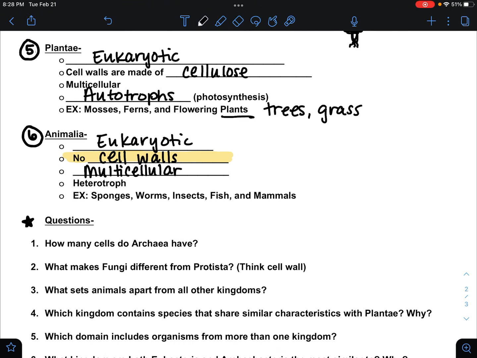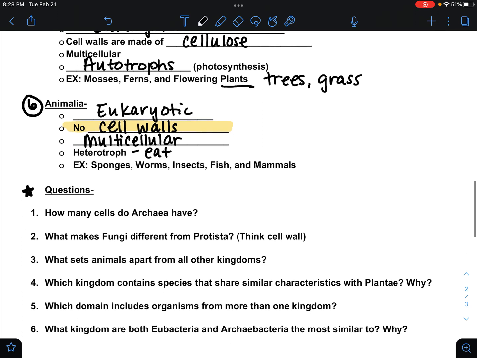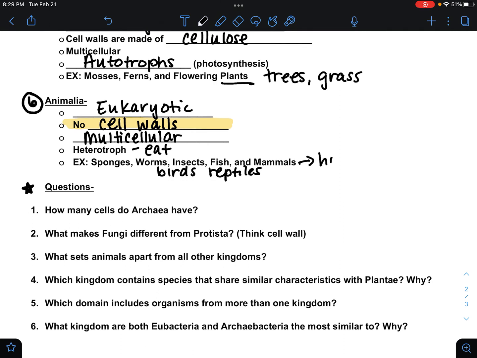Heterotrophs, we got to eat, right? We got to eat burgers and stuff to get nutrients, to get energy for our body. And examples are going to be sponges, worms, insects, fish, mammals. That includes birds, reptiles, and don't forget that you are always included in mammals, okay?